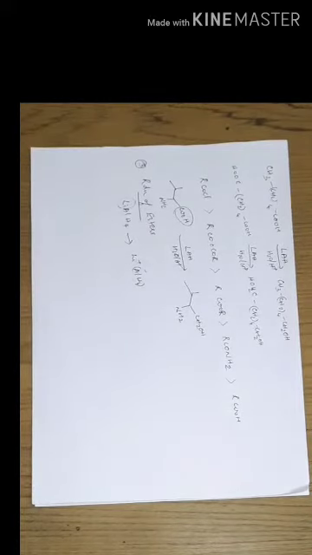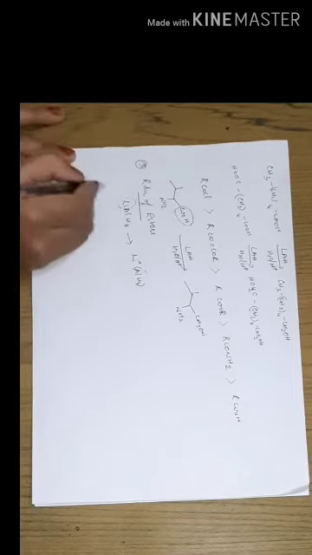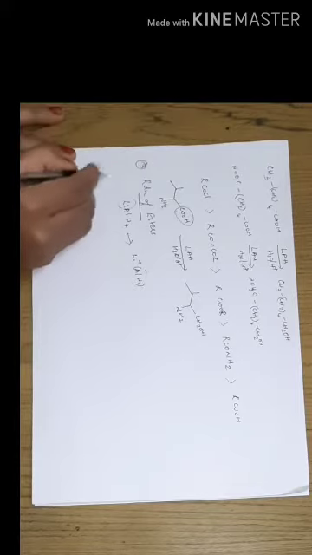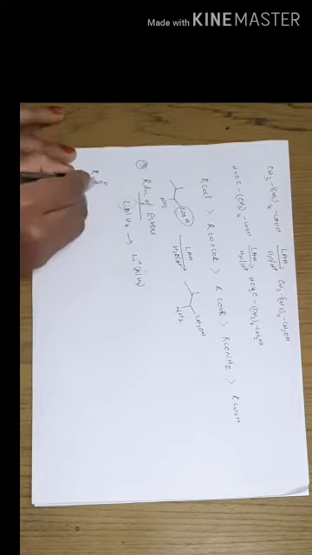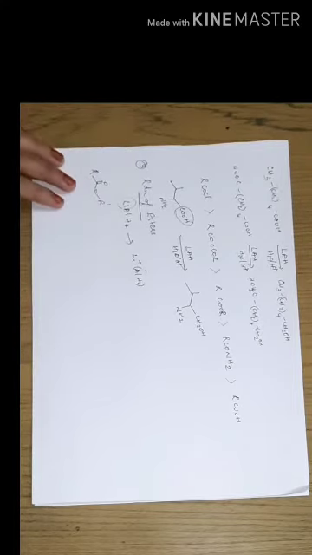So in this way the mechanism of this lithium aluminum hydride reduction is happening. Now let us move to one of the important examples, the mechanism for the reduction of esters using lithium aluminum hydride. Suppose this is our ester.